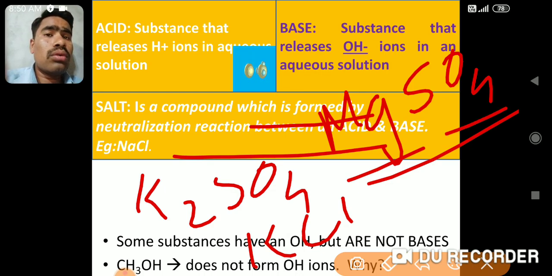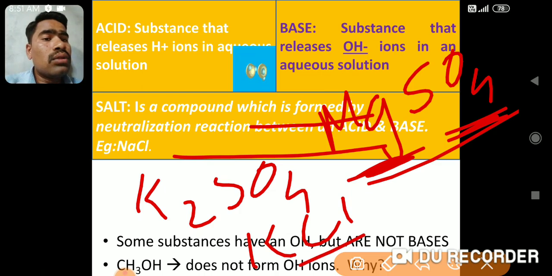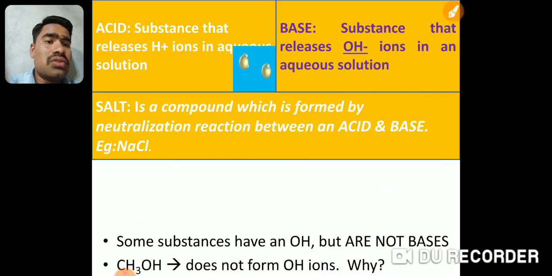MgSO4 जो है वो कॉम्बिनेशन ऑफ एसिड एंड बेस से बना हुआ है. Now can you tell me what are the acid and what are the base used for making this? तो उसके लिए Mg(OH)2, मैग्नीशियम हाइड्रोक्साइड बेस यूज़ किया है और H2SO4 एसिड यूज़ किया है. तो ये जो KCl है, which acid and which base is used in making this? तो KOH is the base and HCl is the acid used to form these particular salts. So this is about the definition of acids, bases and salts.